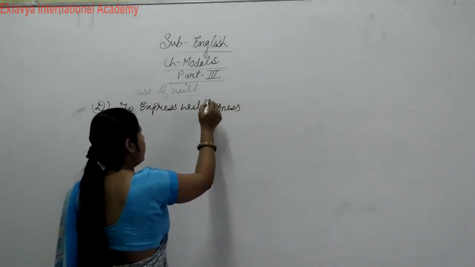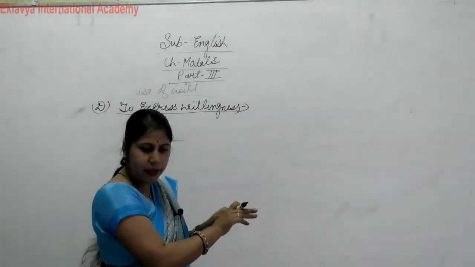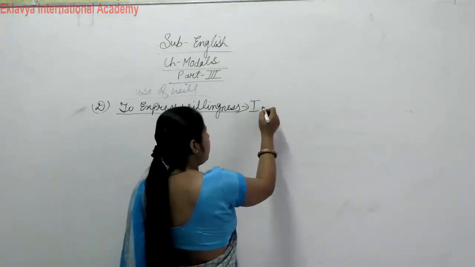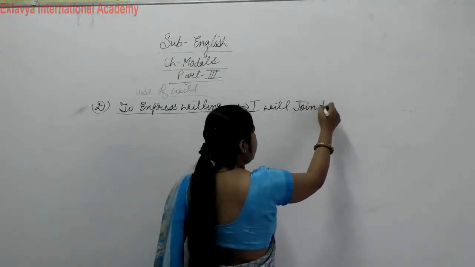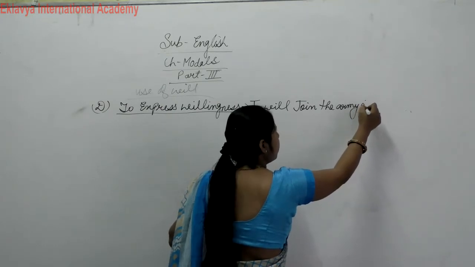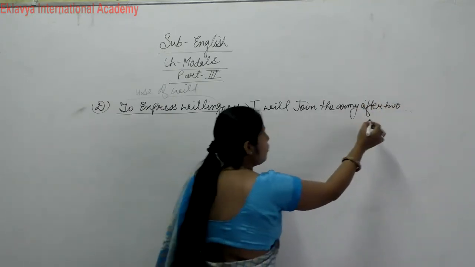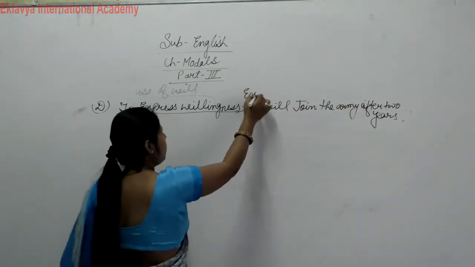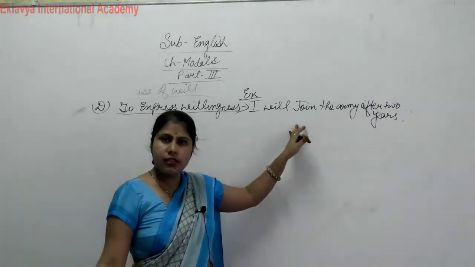So to express willingness. तो एग्जाम्पल क्या होगा इसका? I will join the army after 2 years. So ये क्या दिखा रहा है? This shows the willingness. And what we use? With I we use will.